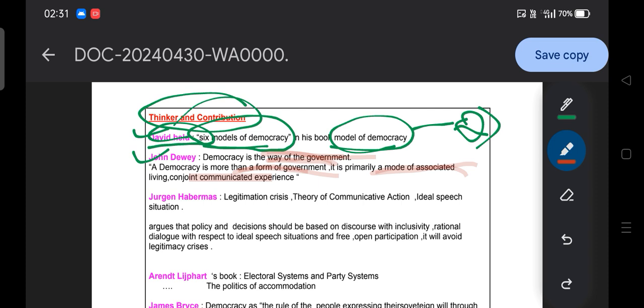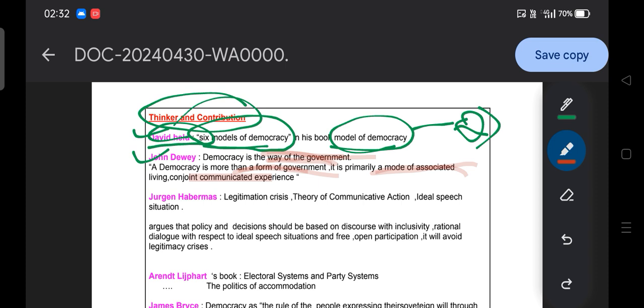For example, we are preparing for the SSB examination, so our way of living should be based on associated life, that we are concerned for each other. If someone is not able to get this question solved, or does not get any study material, then we should help that person and others will be helped in the same way. So that is how, in associated living, we maintain order and create social cohesion.